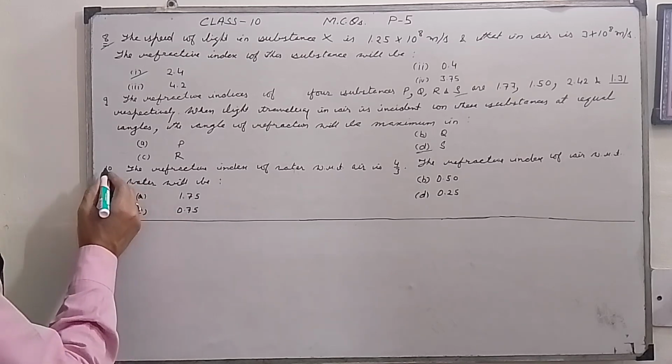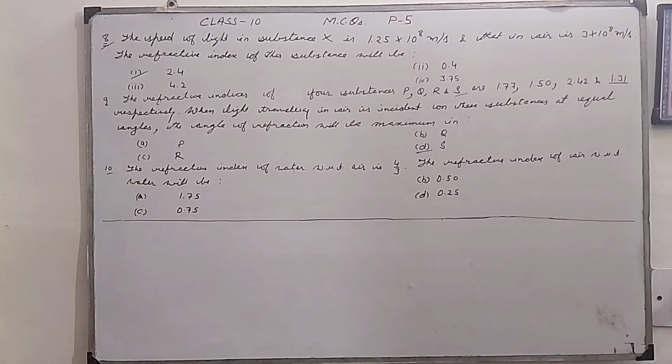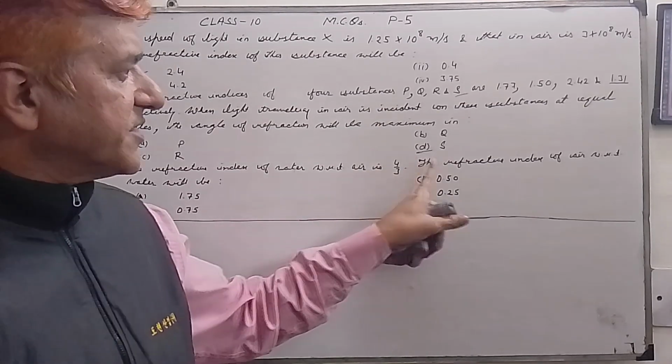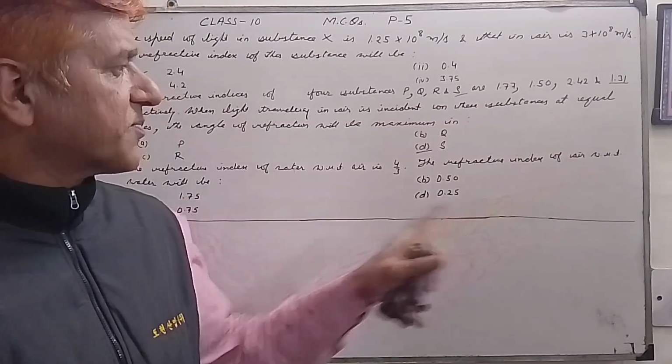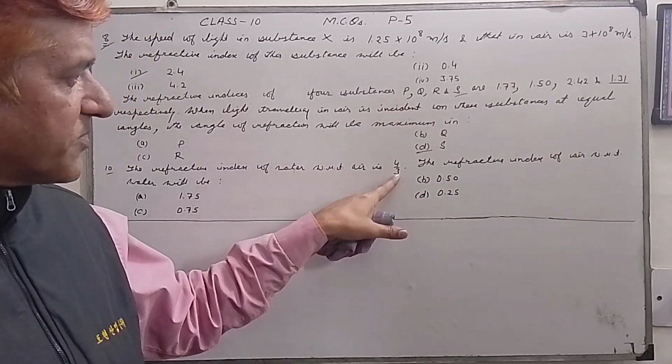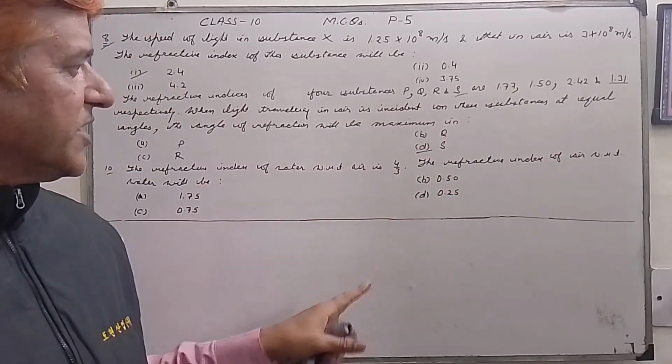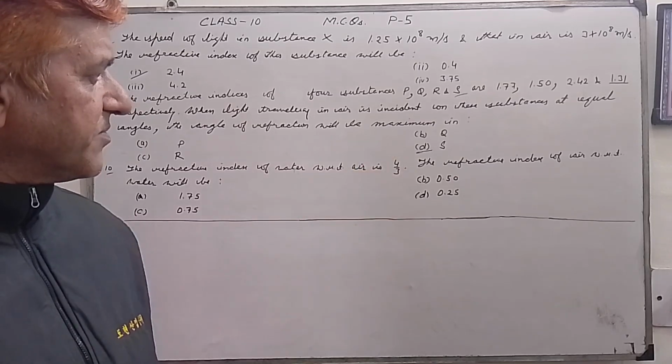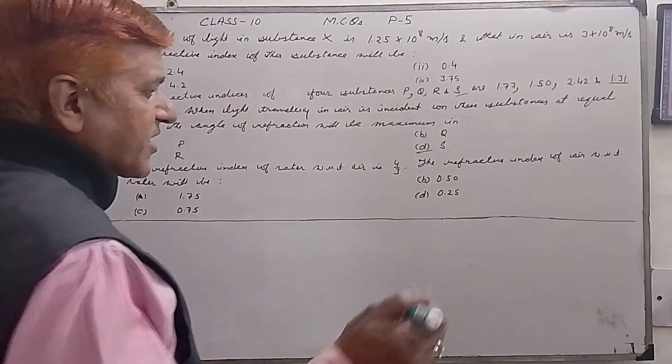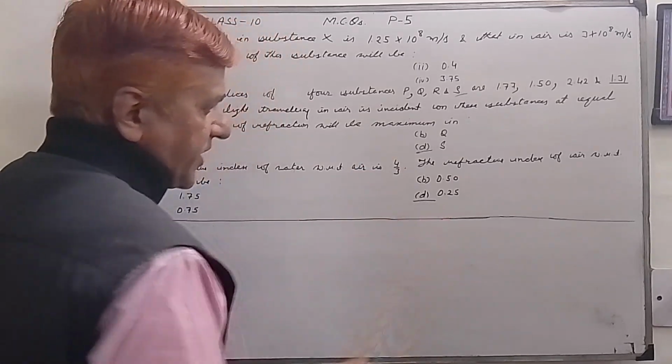Now we have question number 10. The refractive index of water with respect to air is 4/3. The refractive index of air with respect to water will be the reciprocal of this, that is 3/4. So you can find its value, 3/4, that will come out to be 0.75.